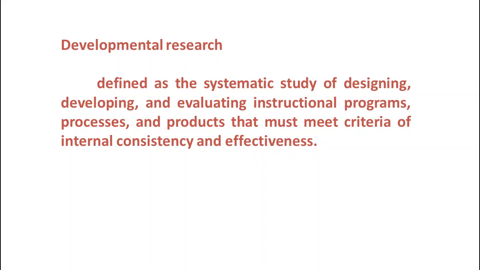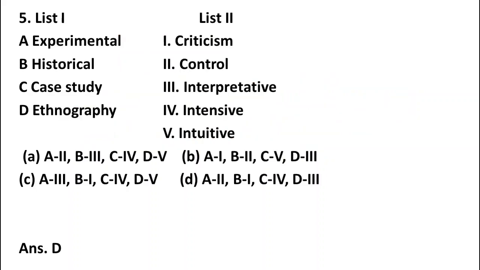Let us move to the next question. Match the following. Here list 1 and list 2. In list 1 some research types are there: experimental, historical, case study, D ethnography. List 2: criticism, control, interpretive, intensive and institutive.